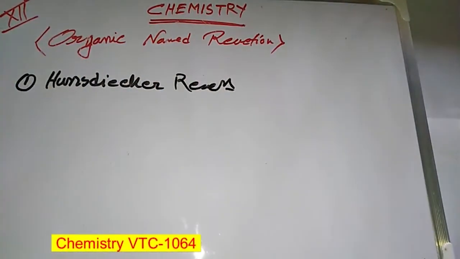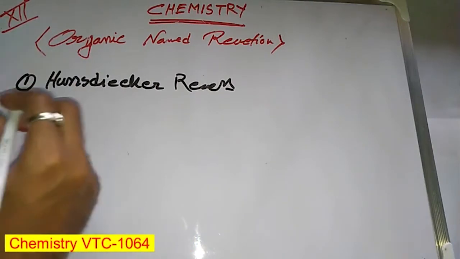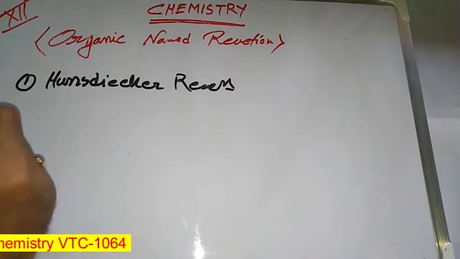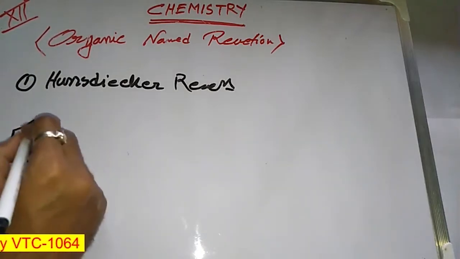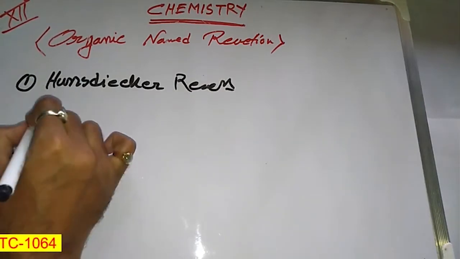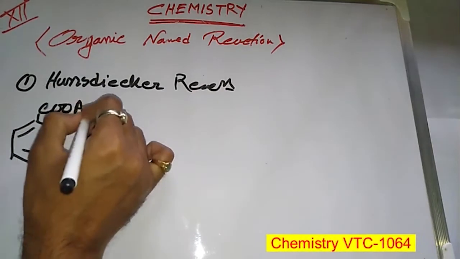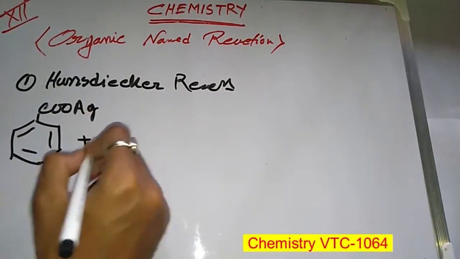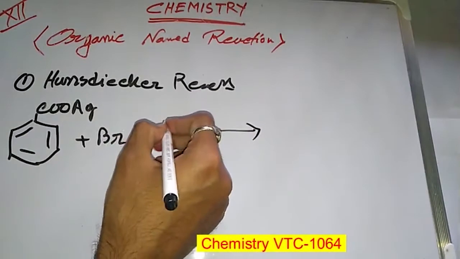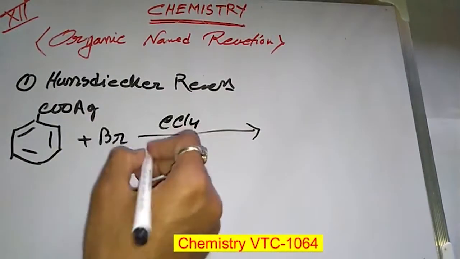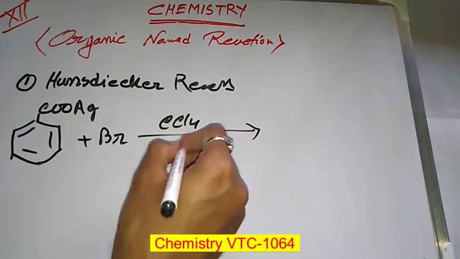Hunsdiecker reaction. It is in the haloarenes and haloalkane chapter. It is applicable for silver benzoate, that is C6H5COOAg. Its reagent is bromine in the medium of carbon tetrachloride, CCl4, and reflux is needed.